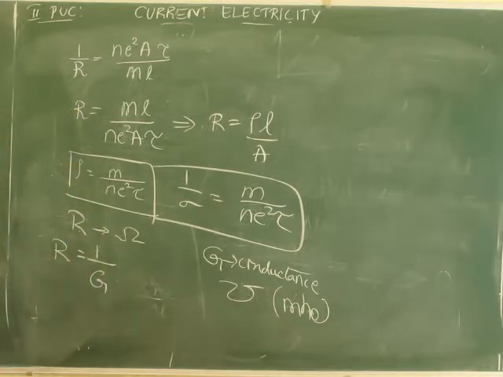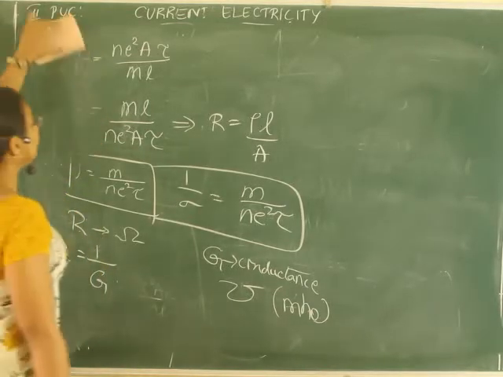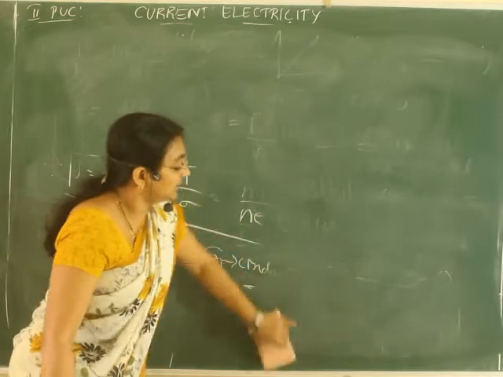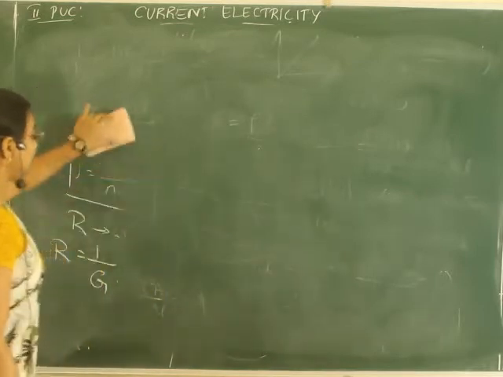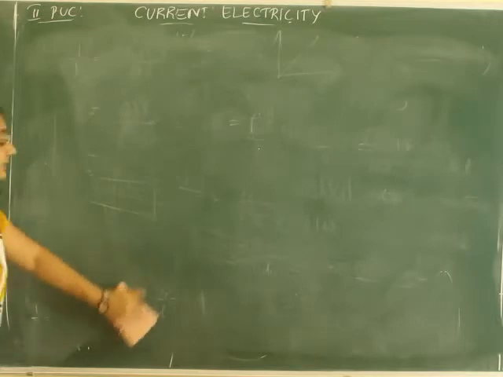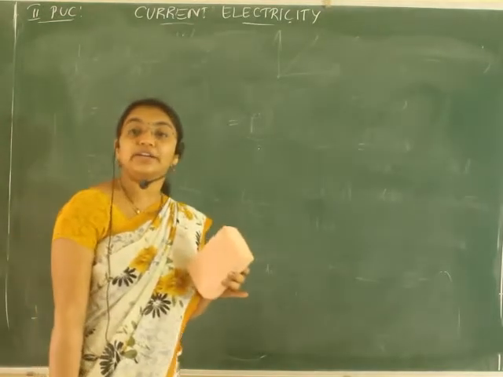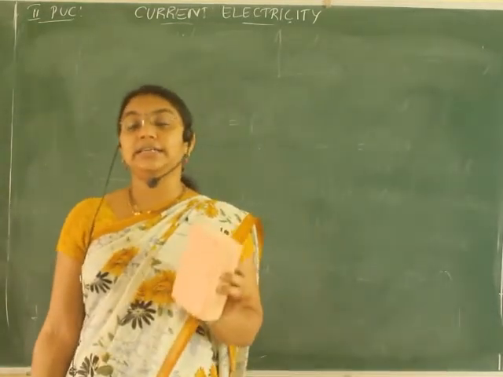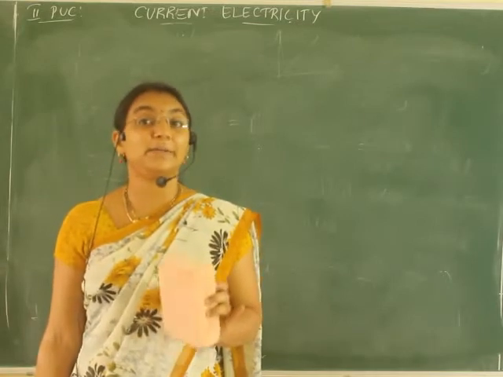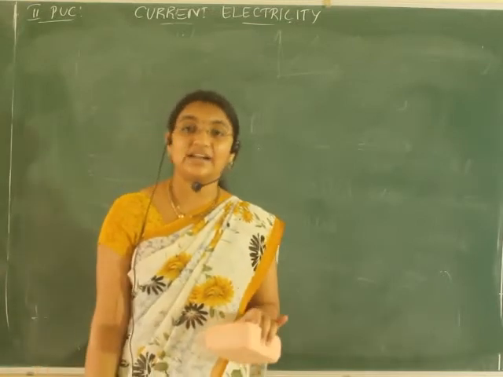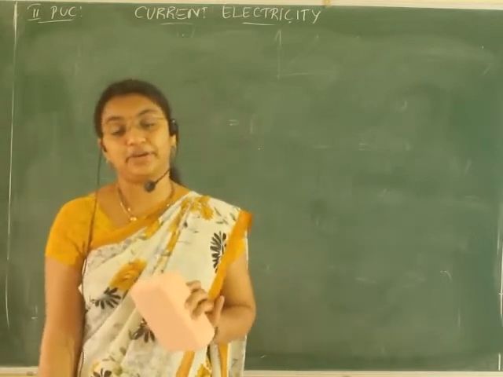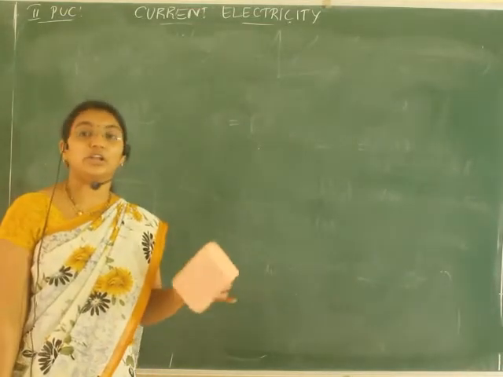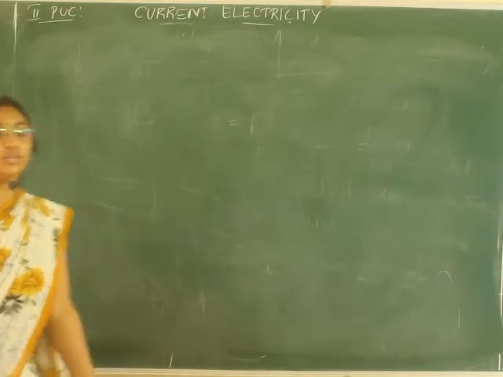Then, limitations of Ohm's law. What are the limitations of Ohm's law? See, when we stated Ohm's law, what does Ohm's law state? Ohm's law states that current through a conductor is directly proportional to the potential difference across the ends of the conductor, provided temperature and other physical conditions are kept constant. So, there is a condition that temperature and other physical conditions should be kept constant. If you vary the temperature and physical conditions, this Ohm's law will not hold good. Correct? So, this is one limitation.